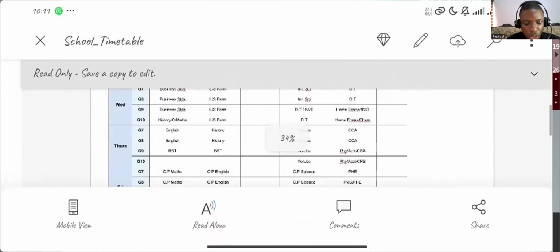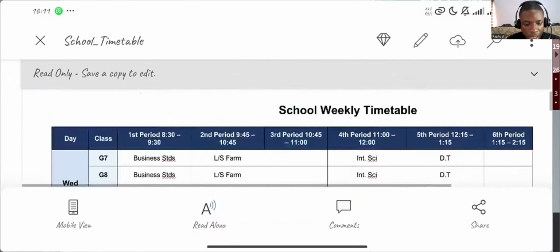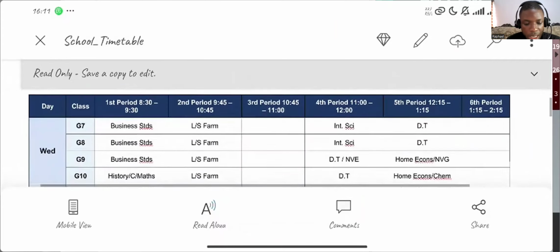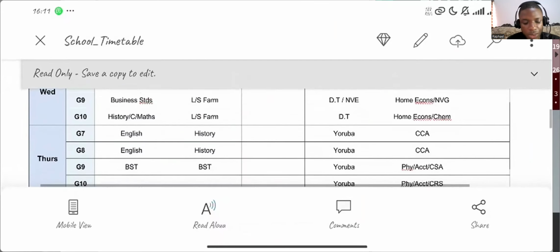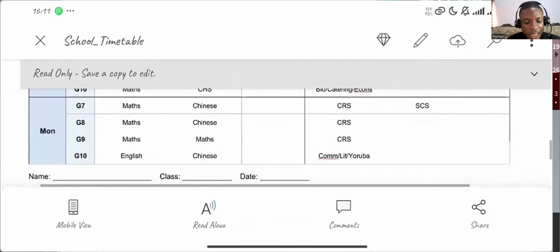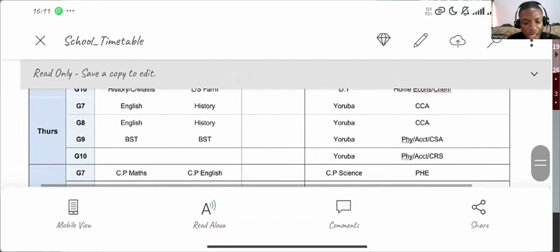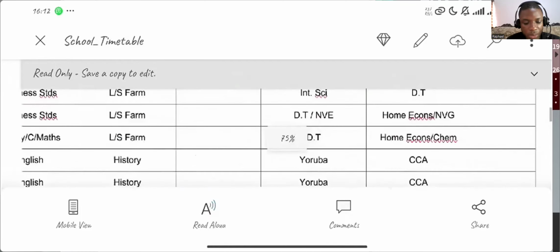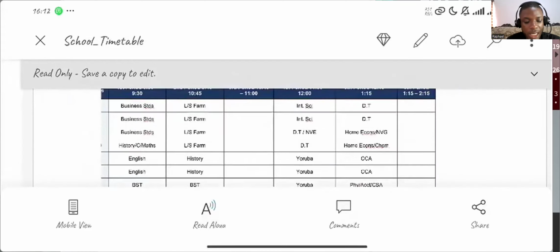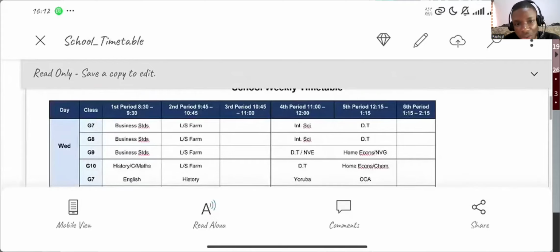Look at this. This was the school week. It's not even school week, it's the midterm test that they had in 4 days. So I had to re-edit it because there were a few mistakes like this. I had to re-edit it and it worked out fine.